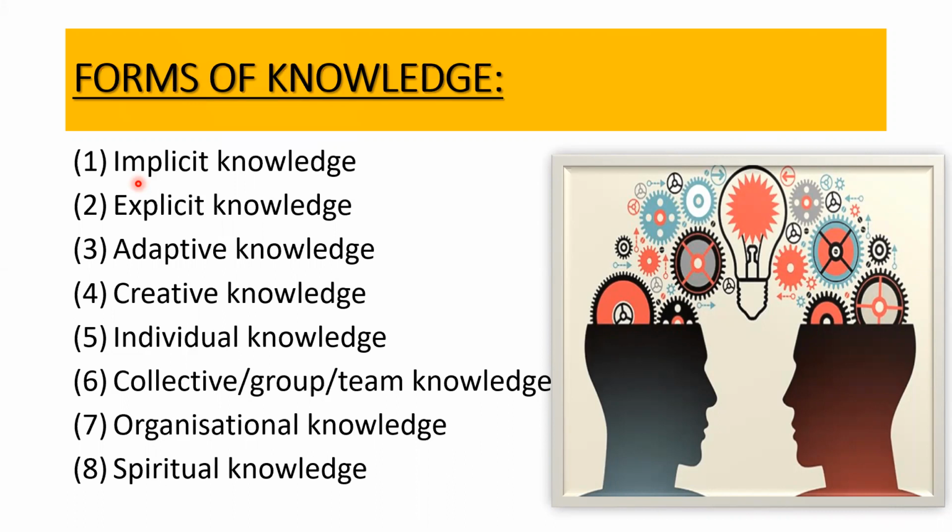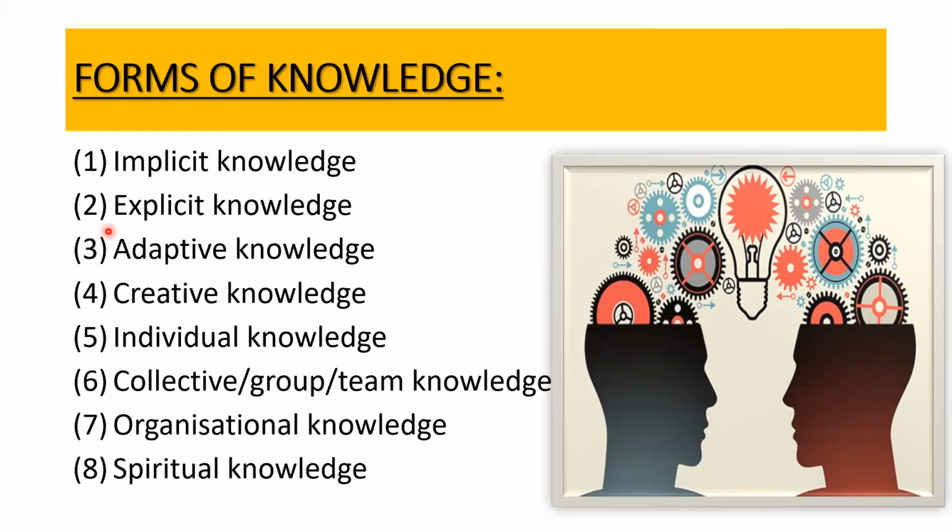It is not stored somewhere or documented in the organization. But this is the self knowledge a person has gained through his own life or work experiences, maybe through his personal contacts, which he has developed over a period of time. Number 2 is explicit knowledge.